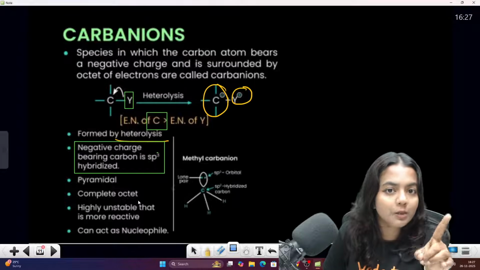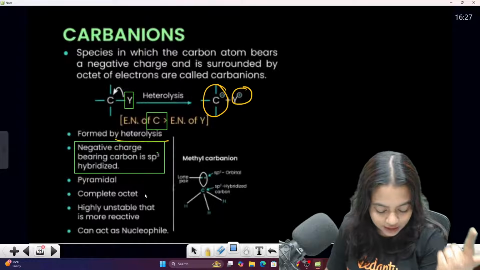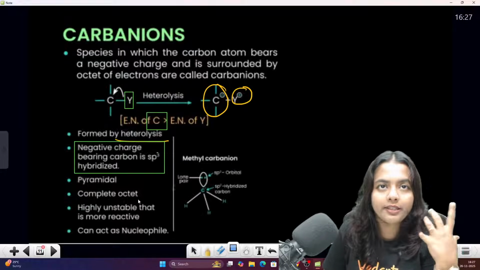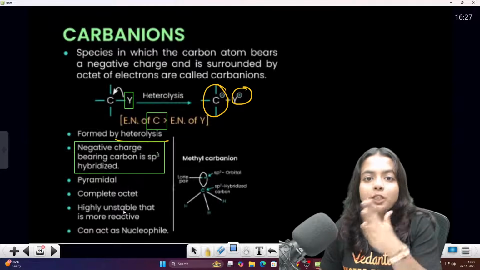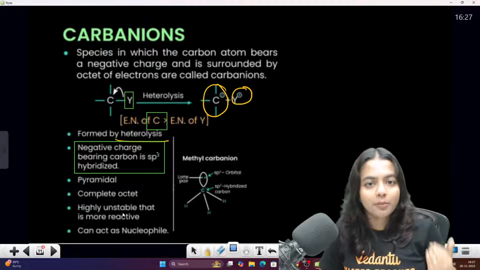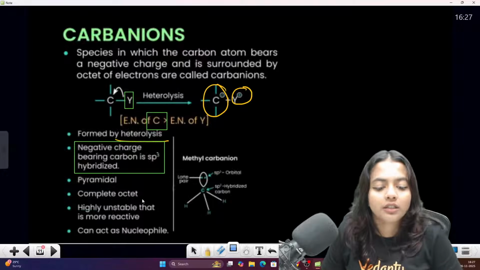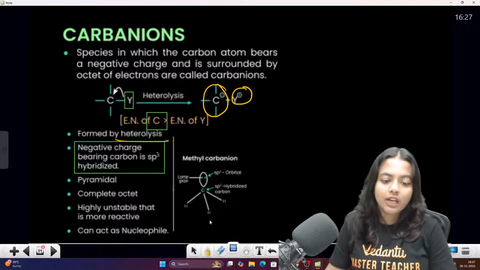You know why it is sp3 hybridized? Because lone pair also will be added while doing the steric number. நம்ம steric number பார்க்கும்போது lone pair add பண்ணுவாங்க. Sigma bond plus lone pair, அதுதான் steric number கண்டுபிடிக்கிற equation. அந்த மாதிரி தான் வருது.